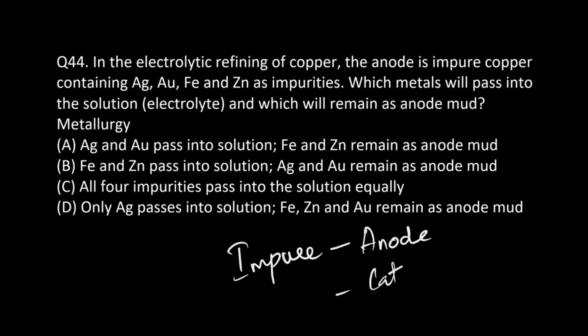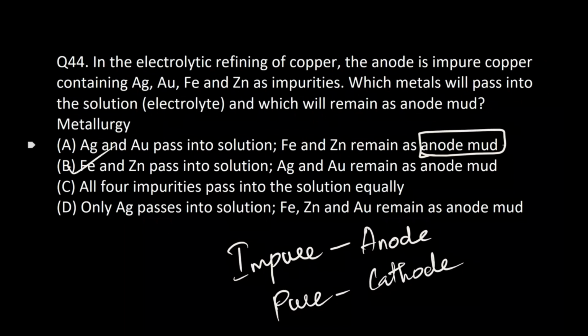And the cathode will be our pure one. So we always heard the word anode mud, right? Anode mud is like an impurity, remember it like that. Okay, so this is the principle behind this question. So the answer to this one is Fe and zinc pass into the solution, gold and silver remain as anode mud.